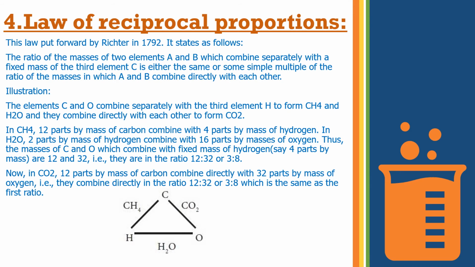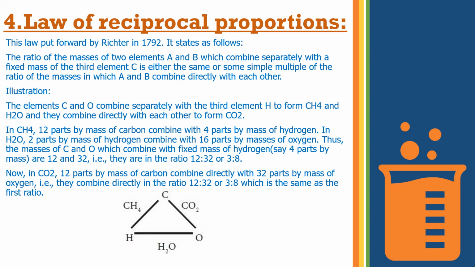Now switching towards the next law, that is the law of reciprocal proportions. This law was put forward by Richter in 1792. He stated that the ratio of the masses of two elements A and B, which combine separately with a fixed mass of the third element C, is either the same or some simple multiple of the ratio of the masses in which A and B combine directly with each other. Again, let us take some examples to get it more clear.